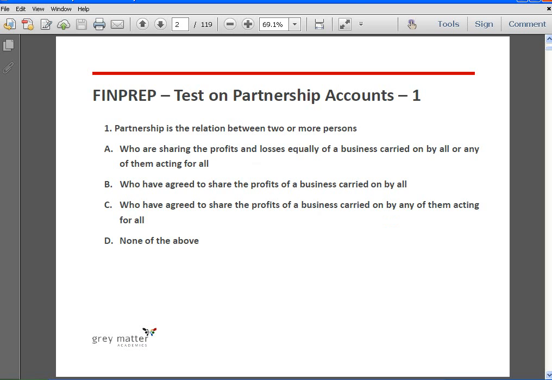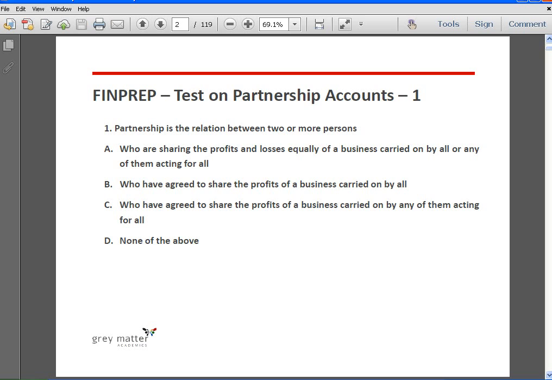Okay, let's go to the first question. Partnership is the relationship between two or more persons who are sharing the profits and losses equally of a business carried on by all or any one of them acting for all; who have agreed to share the profits of a business carried on by all; who have agreed to share the profits of a business carried on by any one of them acting for all; none of the above. So the answer is none of the above, because options A, B and C do not define partnership.